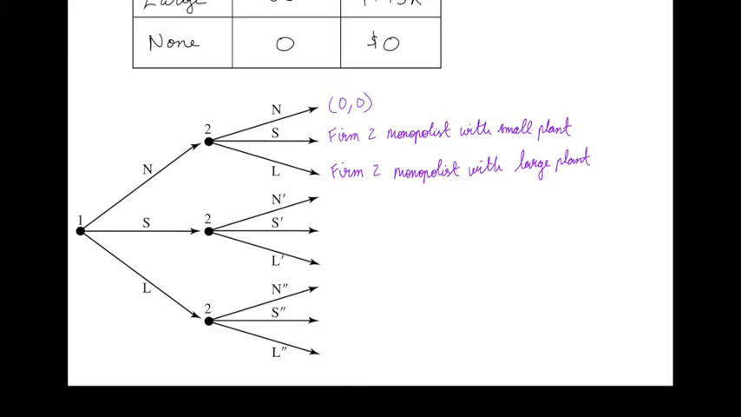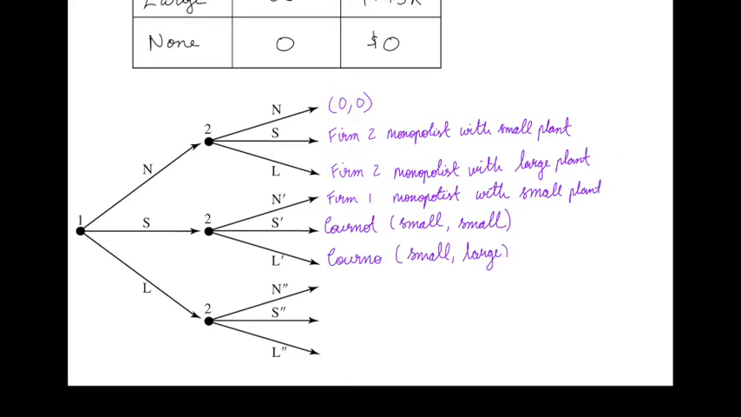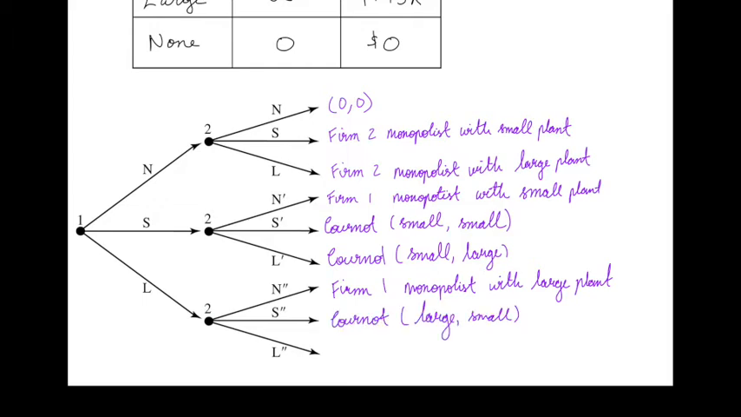What about when firm 1 picks a small plant, but firm 2 chooses not to enter? Then firm 1 is a monopolist with a small plant. If firm 1 picks a small plant, and firm 2 picks a small plant, then we have a Cournot between two small firms. If 1 picks a small and 2 picks large, then we have Cournot between a small and a large firm. Similarly, if firm 1 picks large, firm 2 picks no plant, then we have firm 1 as a monopolist. And if firm 1 picks a large plant, firm 2 picks a small plant, then we have Cournot competition between a large and a small plant. And finally, if they both pick large plants, then we have Cournot between two large plants.